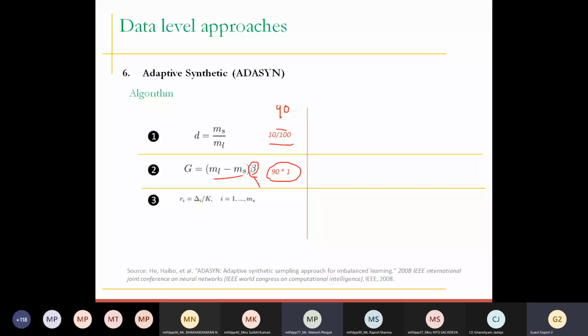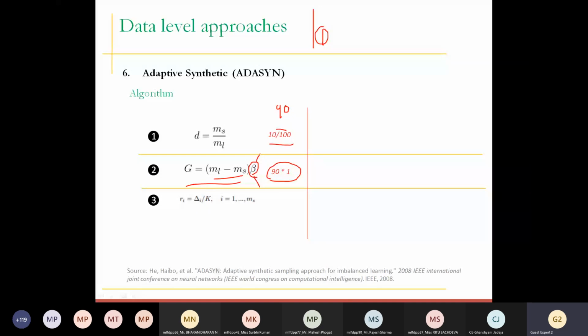Yes, sure. See, in the first step, we are basically maintaining the ratio. In the second step, what we do is we are trying to calculate the number of synthetic data that need to be generated from the minority class. Because why are we here? To balance the data. One class is 100 and one is 10. So you need to decide how many samples you are going to generate, 40, 50, 60, 70, how many. It can be decided using this. So the beta value again can be randomized, it can be random in nature. But if you want to generate a perfectly balanced data set, at that time the beta value must be 1.